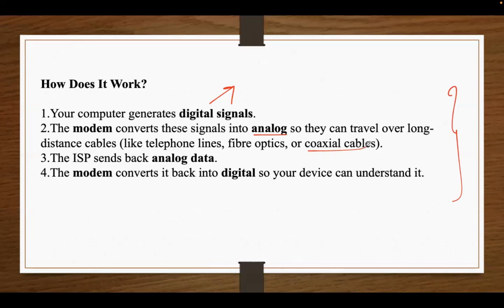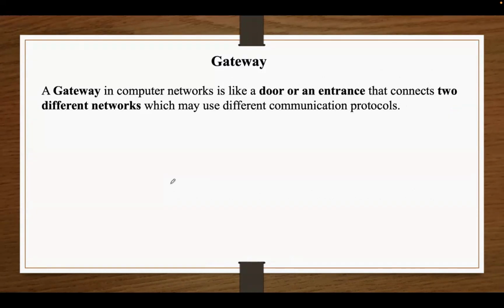And after that, your internet service provider transmits the data back to you in the same analog form. And finally, the modem will demodulate the incoming analog signal back into digital signal so that your computer can understand and process it. Next device is gateway.